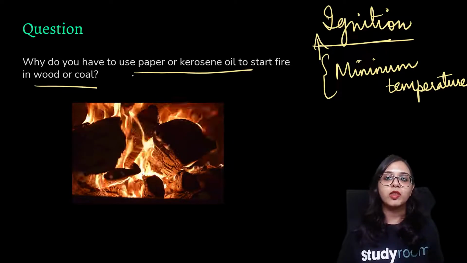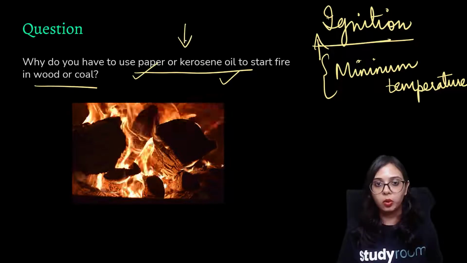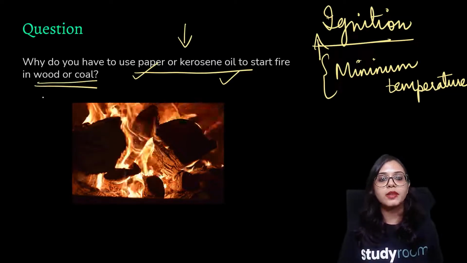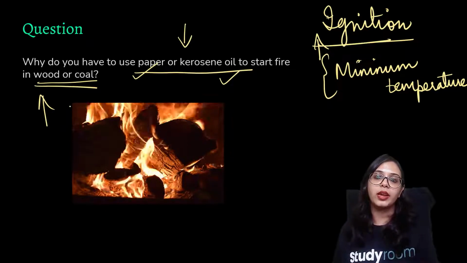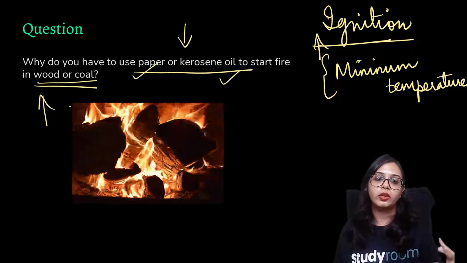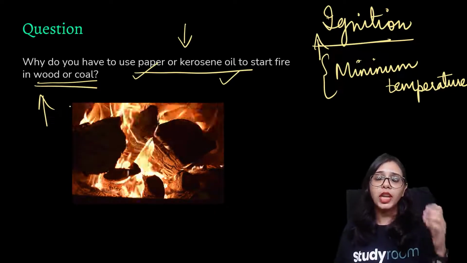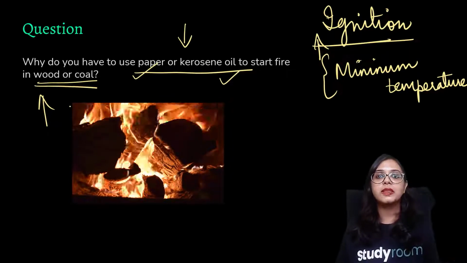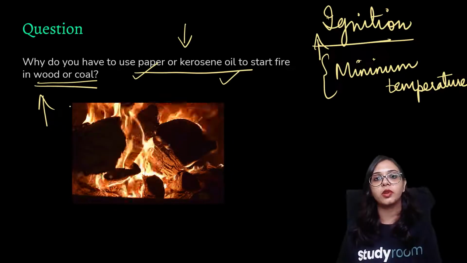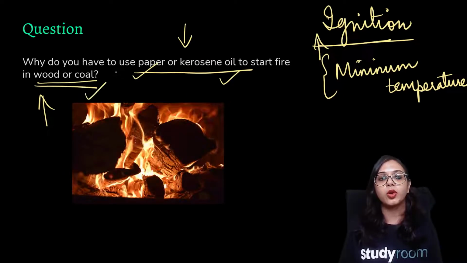In the case of paper or kerosene oil, this ignition temperature is very low, and in the case of wood or coal, this ignition temperature is very high. So if you take a lighter or a matchstick and you wish for that piece of wood or coal to burn, it will take a lot of time, because its ignition temperature is high. It means you have to supply a constant source of heat for a longer time in the case of wood or coal.